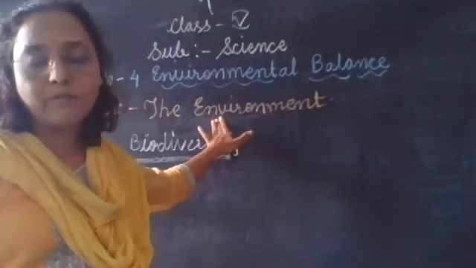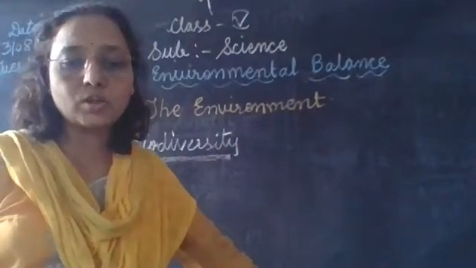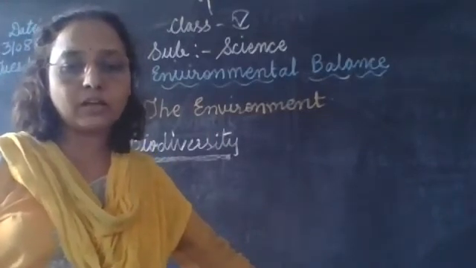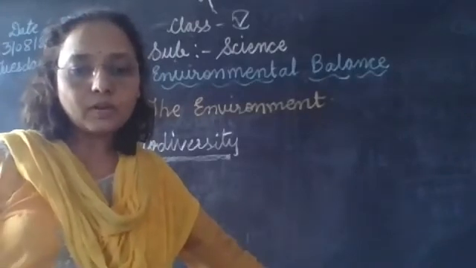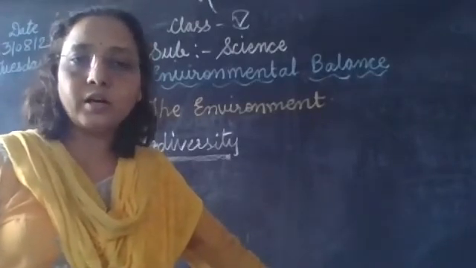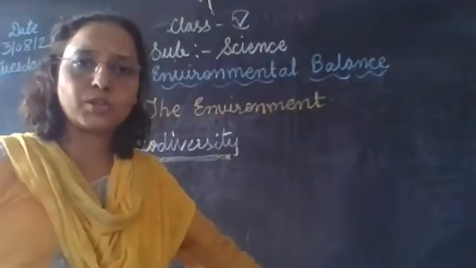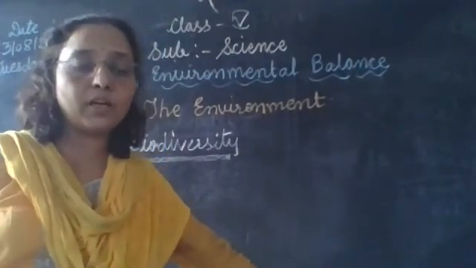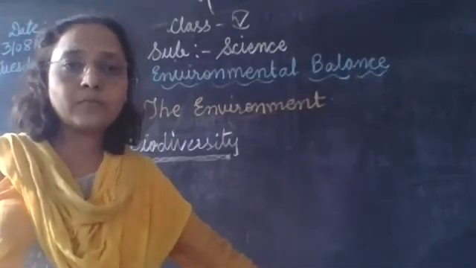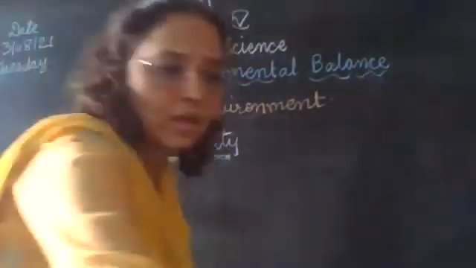What is the environment? Environment means the surroundings and the conditions in those surroundings which affect the life of an organism. These are together known as their environment. The environment is also different from place to place. It includes many components. Some are biotic components as well as abiotic components.